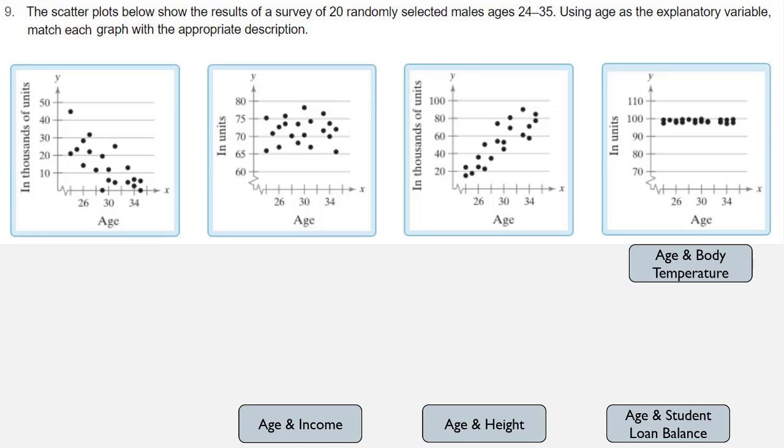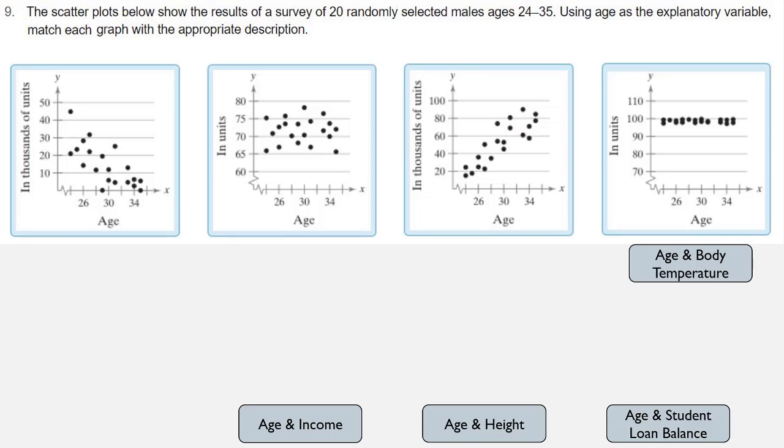What about age and income? Now, when we look at all these graphs, we notice that two of them say in thousands of units along the side, and two of them say in units. So do you think income would be in thousands of units, or would it just be in units? And the answer is it's probably going to be in thousands of units, because people make thousands of dollars each year. So we're looking at either the first graph or the third graph.